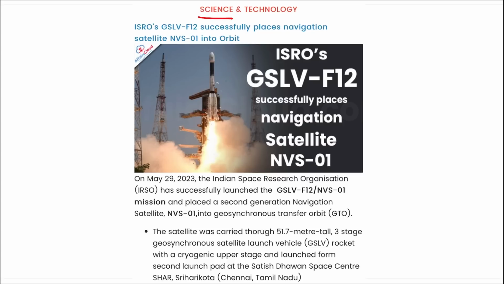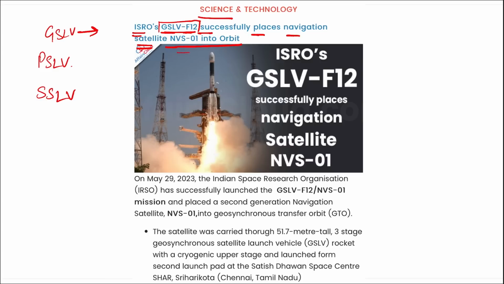Next is science and technology. ISRO's GSLV F-12 successfully places navigation satellite NVS-01 into orbit. What is GSLV? PSLV? SSLV? GSLV is the Geosynchronous Satellite Launch Vehicle, PSLV is the Polar Satellite Launch Vehicle, and SSLV is the Small Satellite Launch Vehicle. Correct?